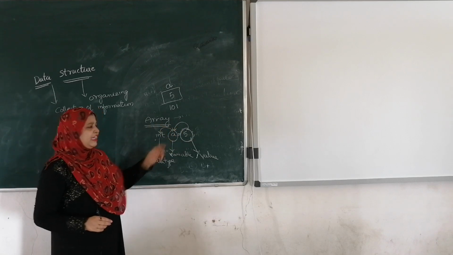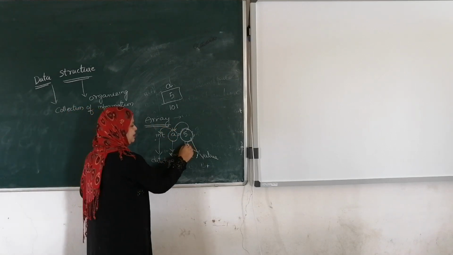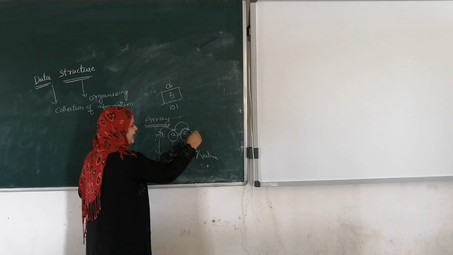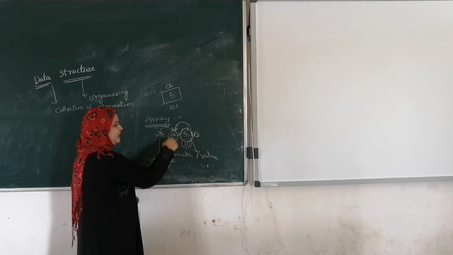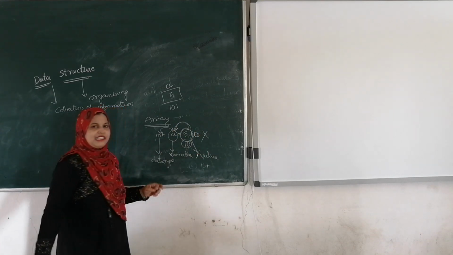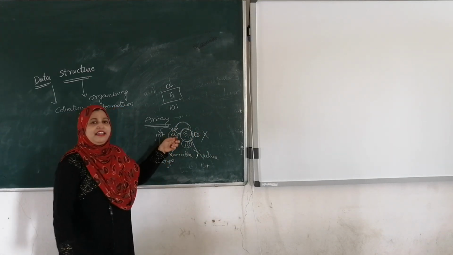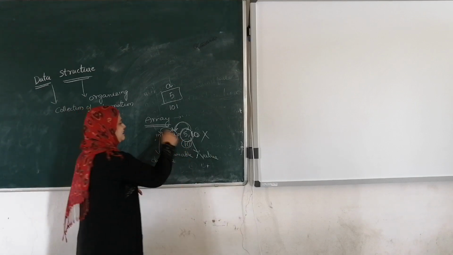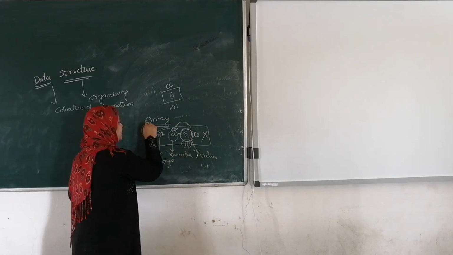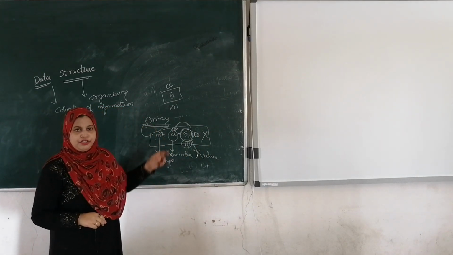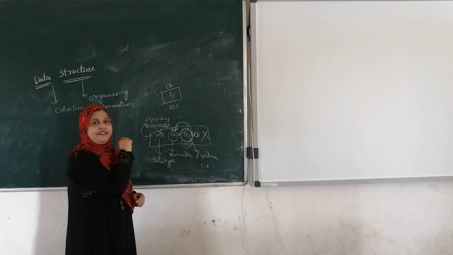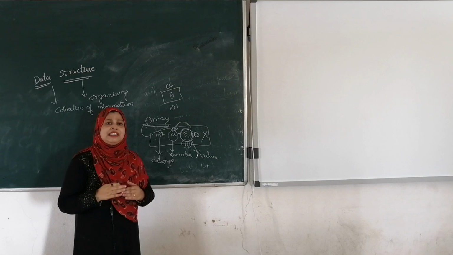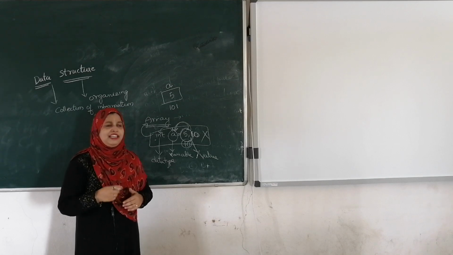If I try to insert one more value, 10, in the variable a, 5 comma 10, is it possible to store 5 comma 10 in a single variable a? No, we can't. Why? Because a is a variable. To avoid such a problem, we are going to introduce the array. Array is a variable which is used to store multiple values in a single variable.